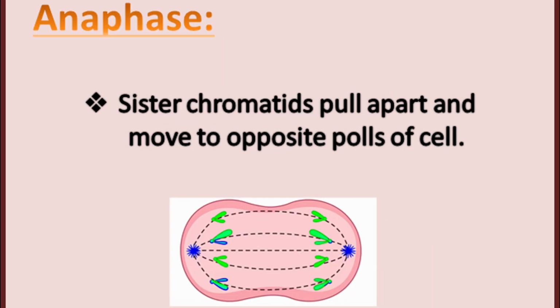Anaphase. It is the shortest but most dramatic phase. Here, the sister chromatids suddenly pull apart and move to the opposite poles of the cell, guided by mitotic spindle fibers.